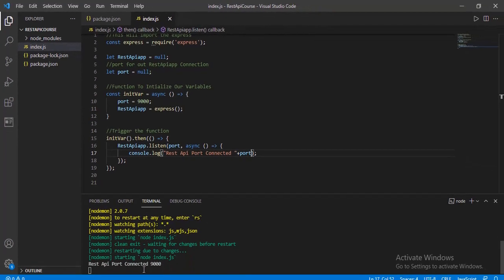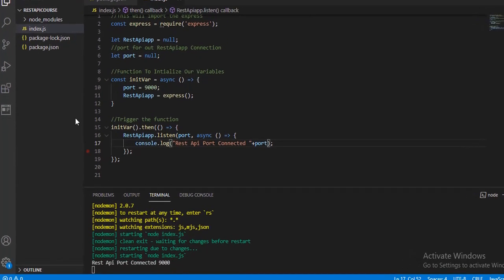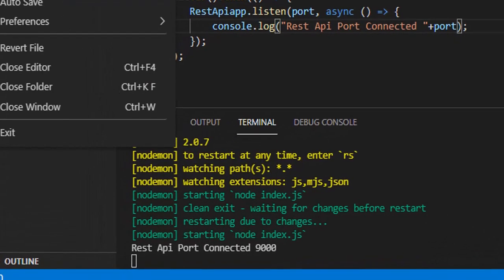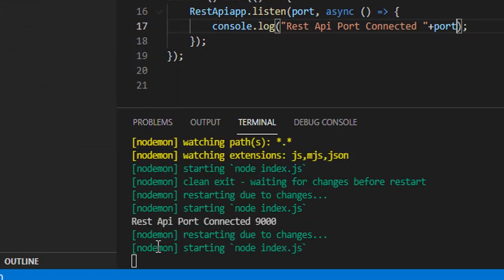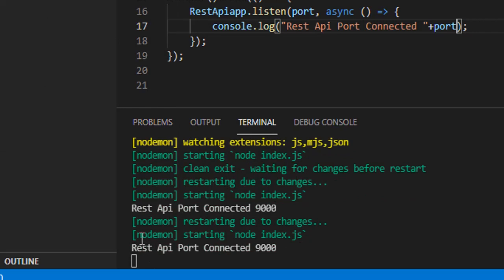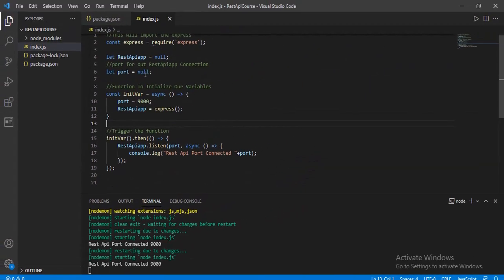And the moment you save it, you're going to see here REST API connected to port 9000. So you see, I'm going to save it again. So this is what NodeMon does. Each time you save your work, NodeMon actually restarts the app. So you see REST API port connected to 9000. So that is just the basic setup now for the Express.